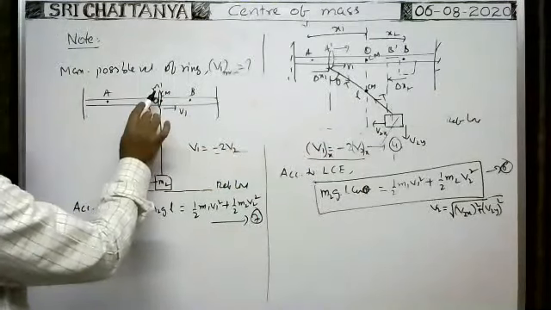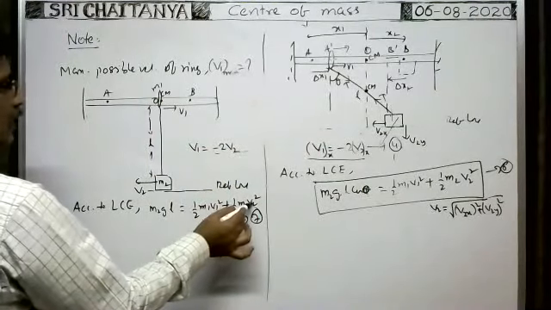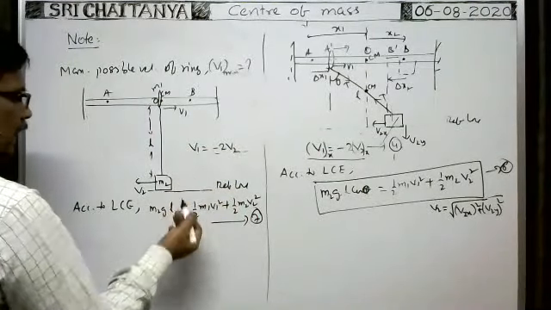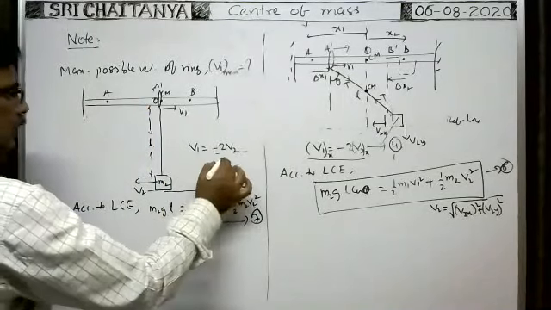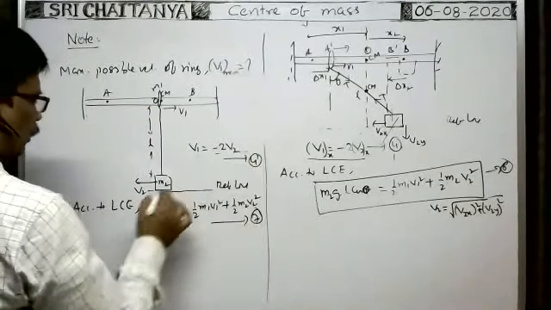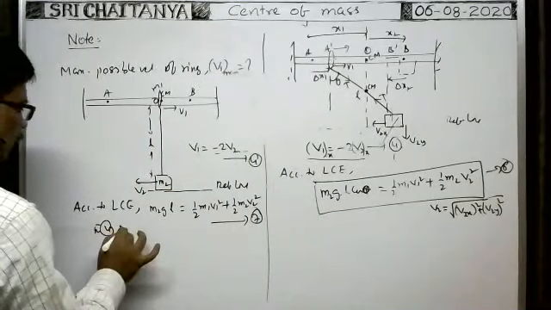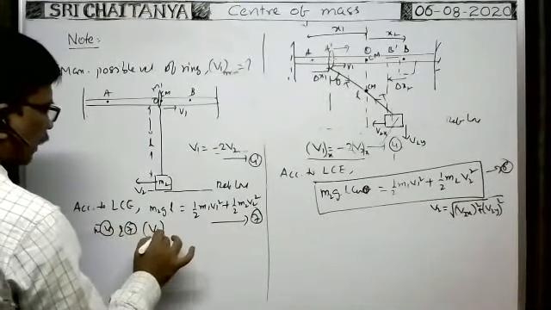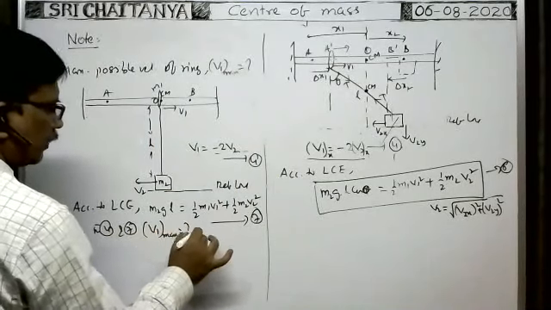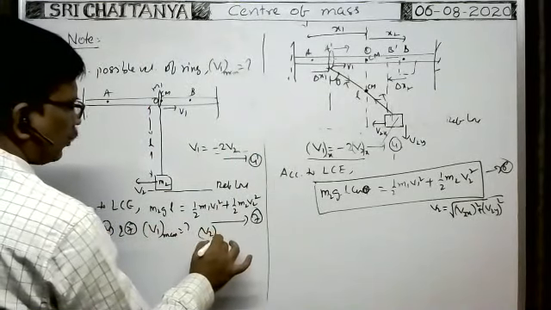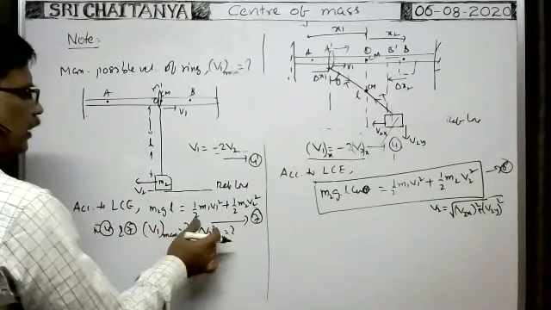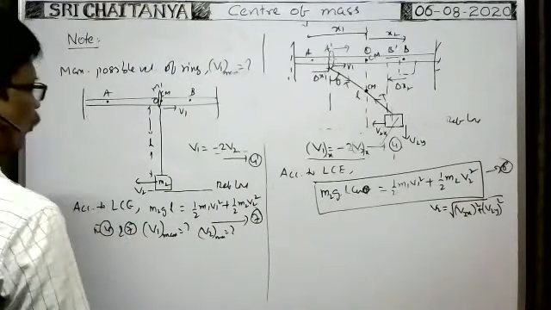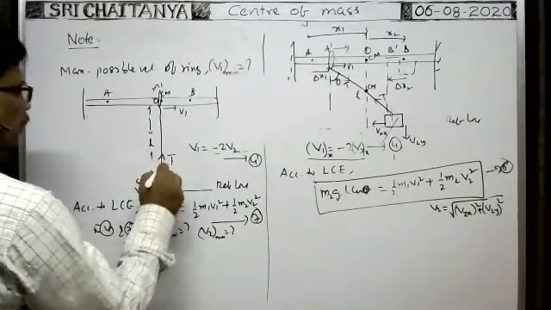Suppose you want to obtain the maximum velocity: in this formula, instead of V2 you substitute V1 by 2, and you will get the maximum velocity. So this equation is 4 we got. From 4 and 7, V1 maximum can be calculated. Similarly, V2 maximum can be calculated. If V1 is maximum, V2 is also maximum. Okay, next, what about the tension in the string at this position?